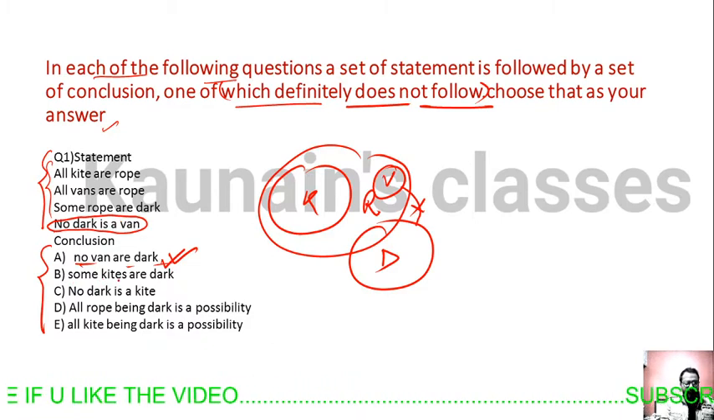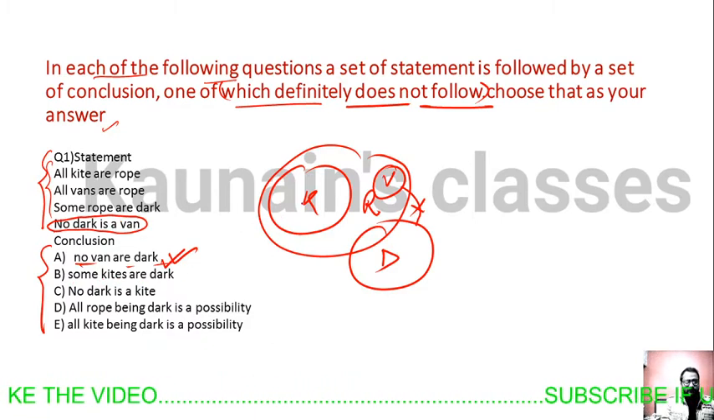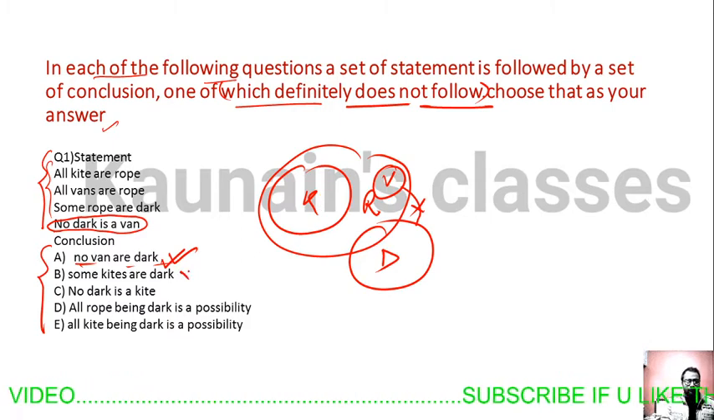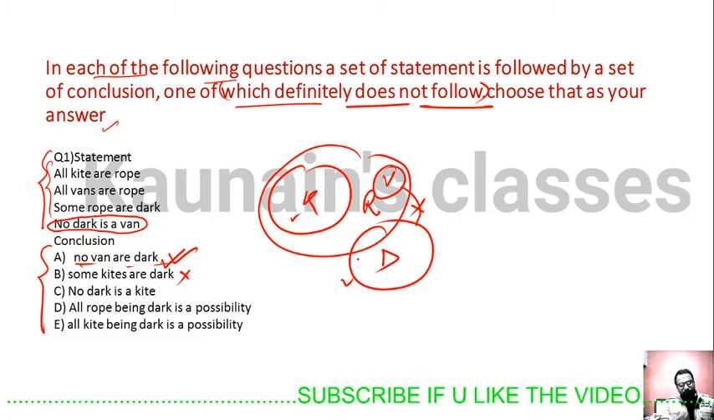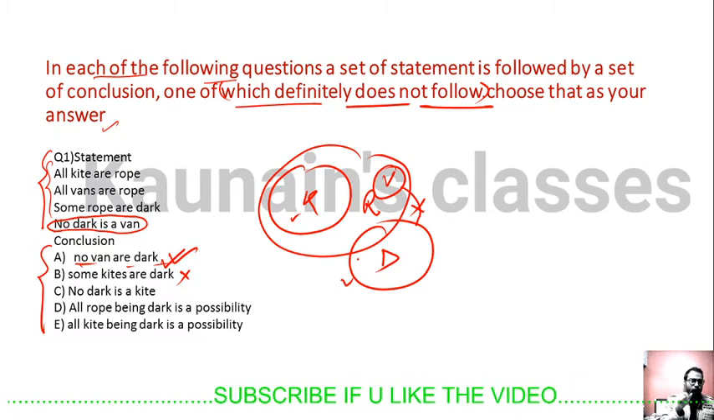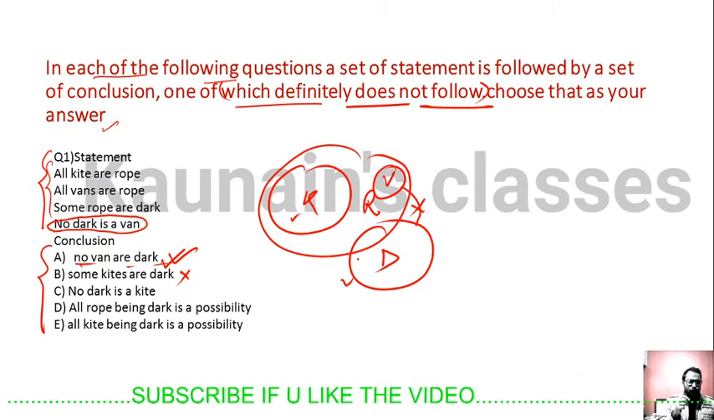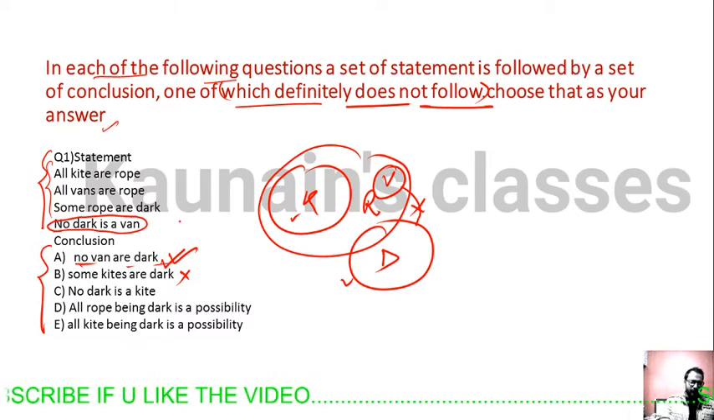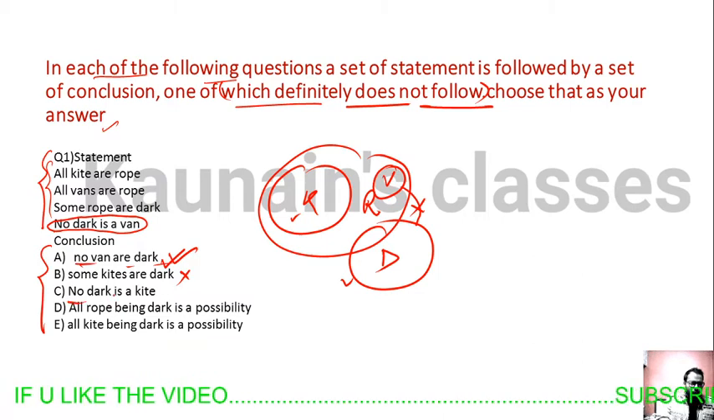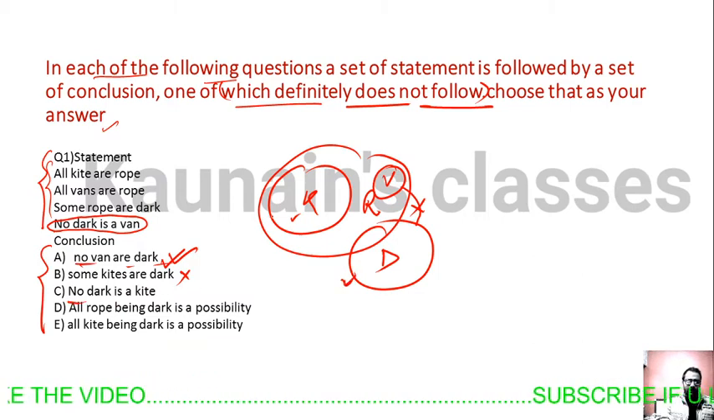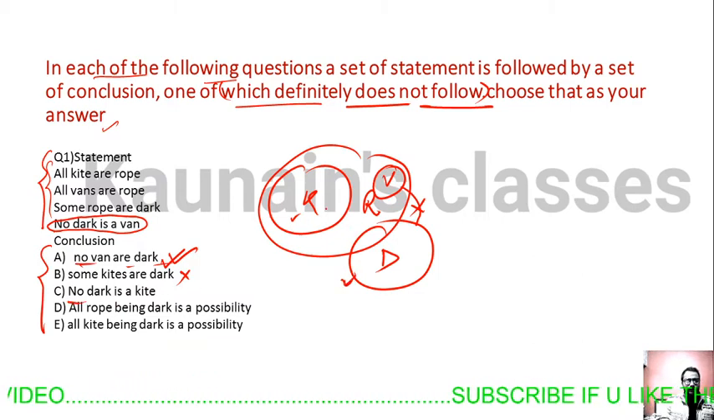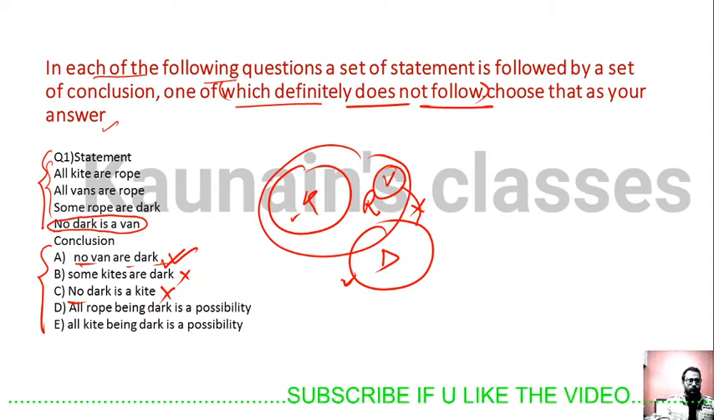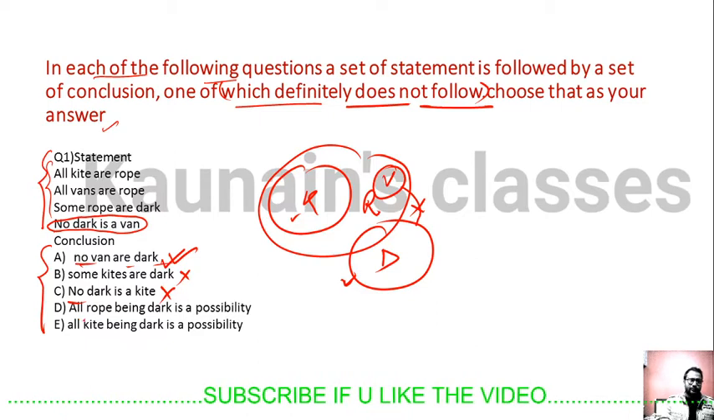Some kites are dark, this conclusion will not follow because kite is here and dark is here, both are independent circles, so some kites are dark is wrong. No dark is kite, again these two circles are independent, so this conclusion will be wrong. Only the possibility will be true.